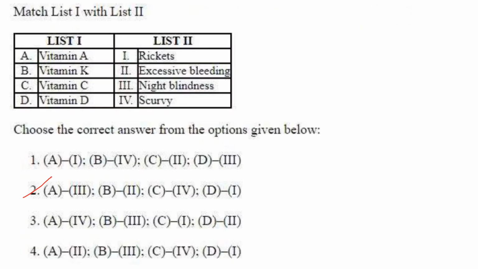Then comes match the following. So vitamin A to its deficiency disease. Vitamin A is night blindness, A3. Okay, that is found in option 2. So option 2 is the right answer. Nowhere else is A3 found. Vitamin K deficiency can lead to excessive bleeding. Vitamin C deficiency will result in scurvy, and vitamin D deficiency will result in rickets. So the answer is option 2.